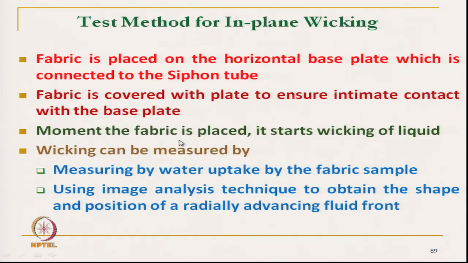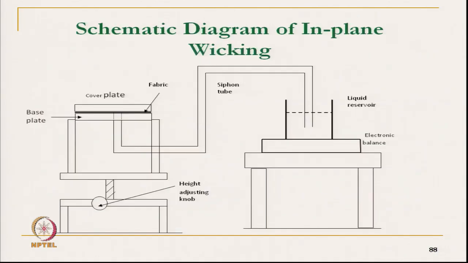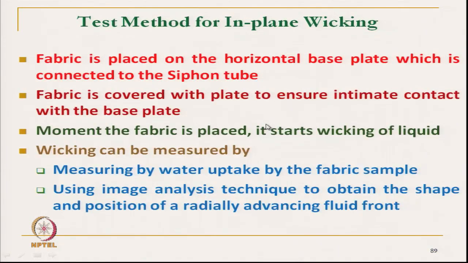The moment the fabric is placed, it starts wicking, and the movement of water, that is the transmission of water along the plane, is measured by this electronic balance.